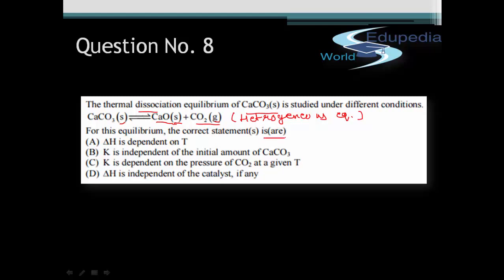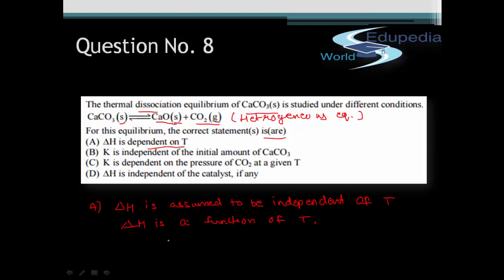The correct statements are. First option states that delta H, that is the enthalpy change for the reaction, is dependent on T. Now this is, I would say, a slightly conceptual option, because in all of thermodynamics which we study, we generally assume delta H to be independent of T. However, let me tell you that in general delta H is a function of temperature, and in fact we study that equation in the topic of Kirchhoff's law, wherein we derive the temperature dependence of delta H on T. So option A is a correct option, that is delta H is dependent on temperature.